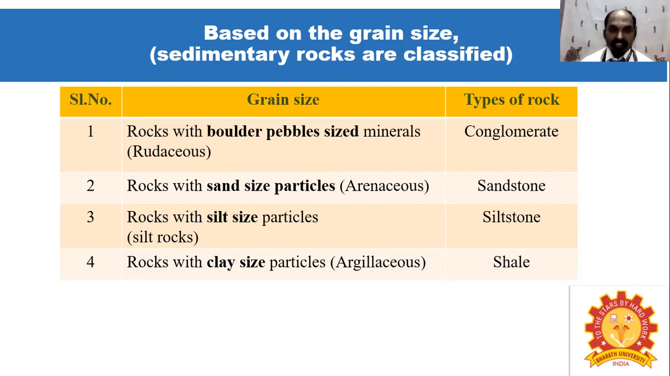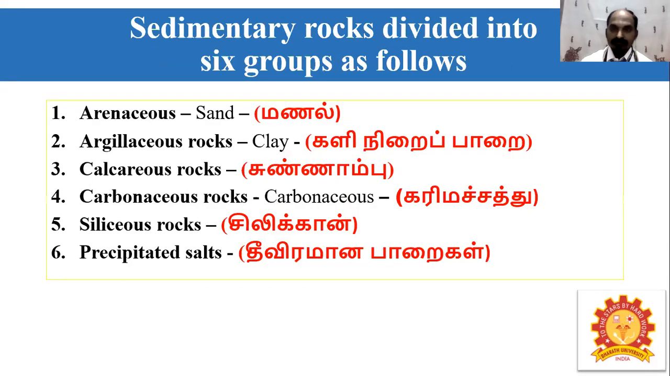Then rock with silt-size particles is called silty rock, and the example is siltstone. Rock with clay-size particles is called argillaceous, and the example of this type of rock is shale.